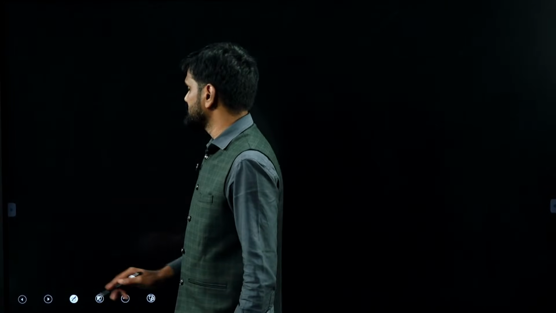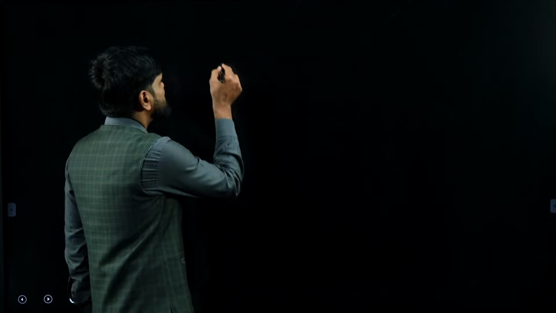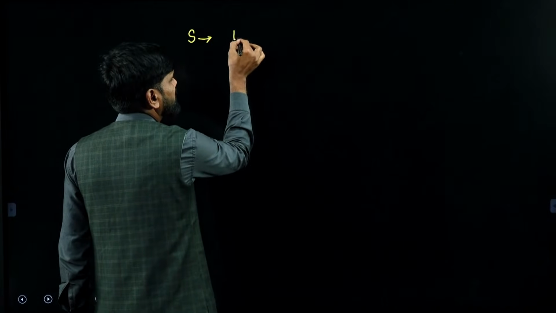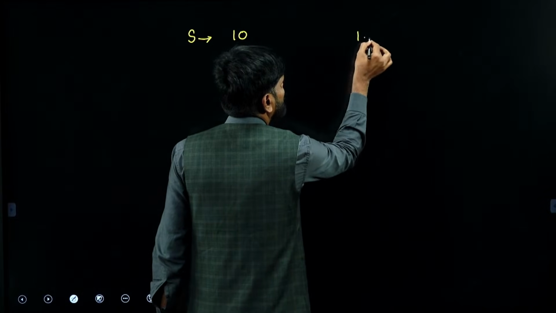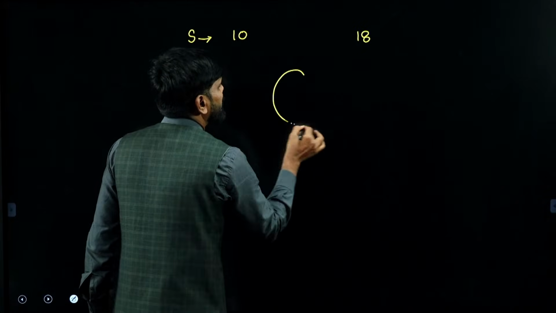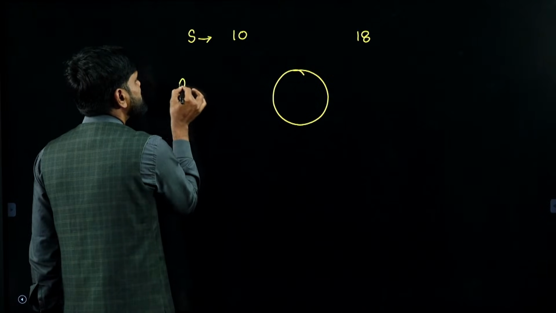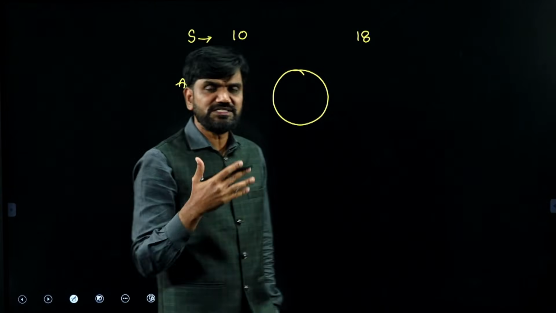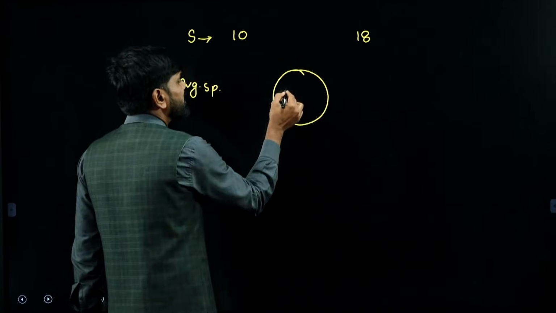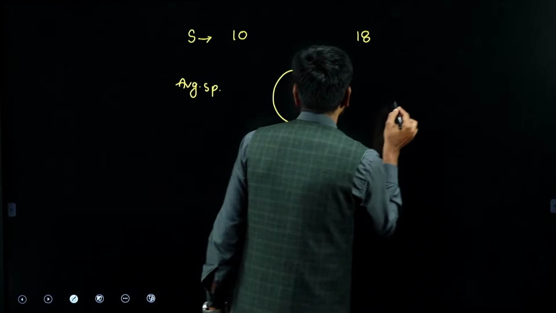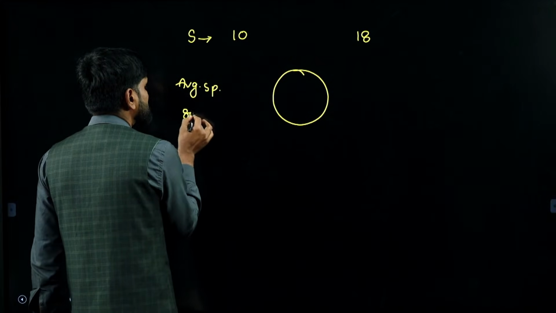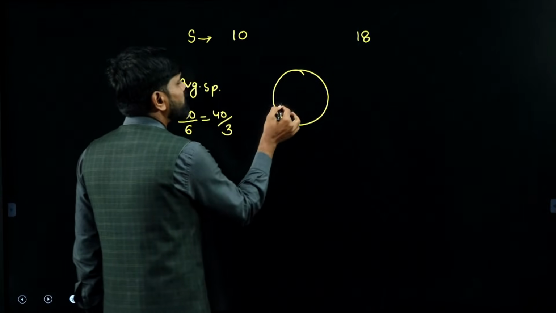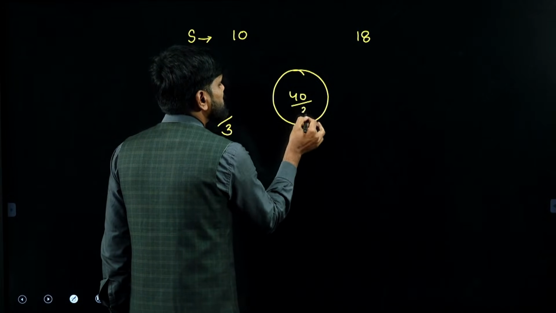While you are using alligation in this type of problem, keep in mind the speeds in individual cases will be written over here. One is 10 kilometers per hour, the other is 18 kilometers per hour. At the center you will be writing the average speed. Average speed is what? 80 kilometers is covered in 6 hours. So average speed will be 80 by 6, which is nothing but 40 by 3 kilometers per hour.